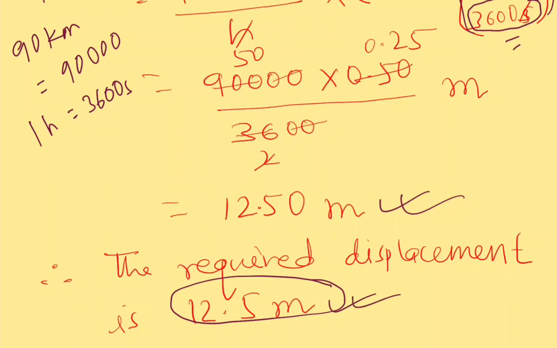That is a very simple example that we have just discussed about distance or displacement. We are using the terms distance and displacement interchangeably in the context of this example, because here there is no difference between the magnitude of distance and displacement.